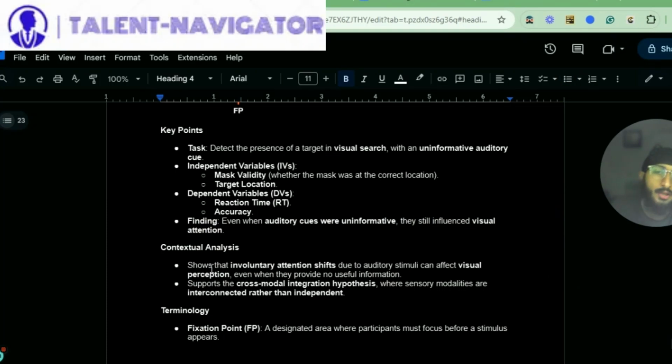Contextual analysis shows that involuntary attention shifts due to auditory stimuli can affect visual perception even when they provide no useful information. This supports the cross-modal integration hypothesis, where sensory modalities are interconnected rather than independent.